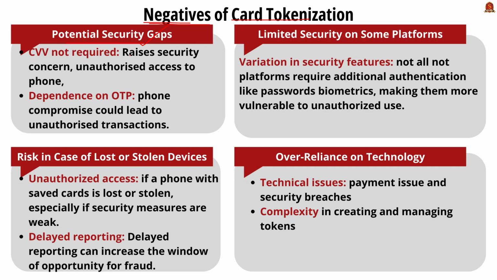So if someone gains unauthorized access to the cardholder's phone, they could potentially make payments without needing the CVV. So this is an important potential security gap which must be addressed. For example, if the phone is stolen by someone, then the dependence on OTP is also a problem. The second disadvantage is the risk associated with lost or stolen devices. So this is actually what we have seen here.